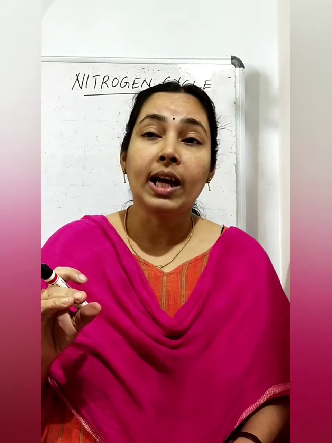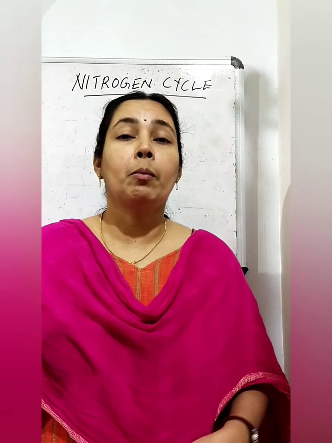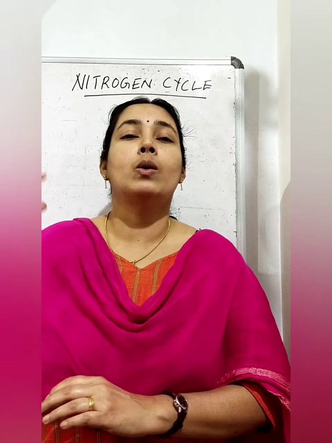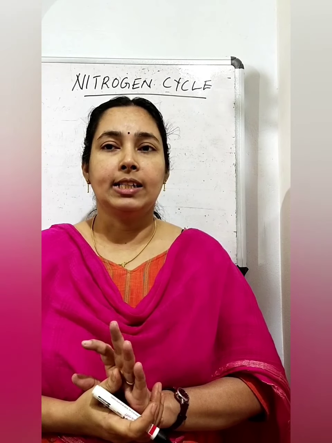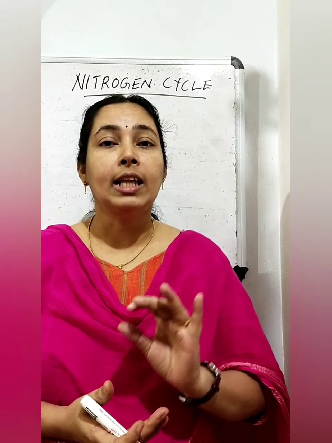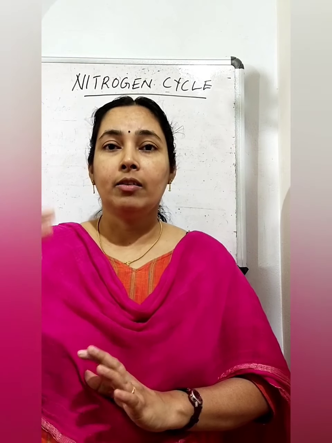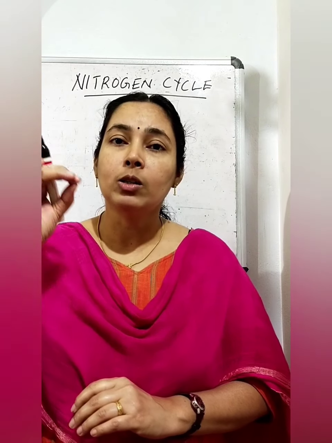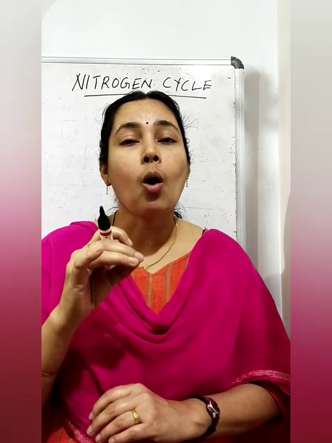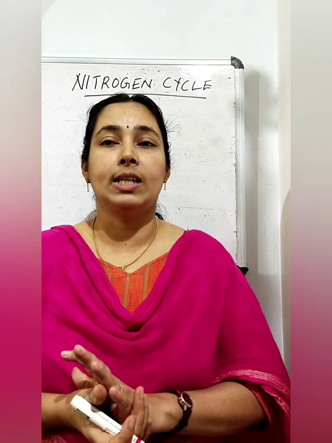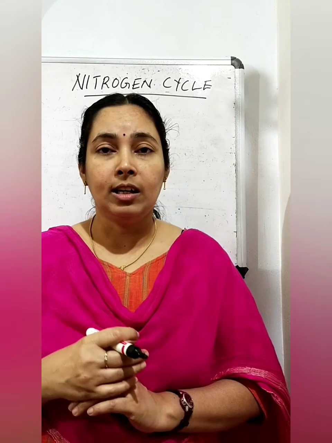Okay, so we know that nitrogen gas makes up about 78% of our atmosphere. That means the major constituent of air is nitrogen. Now we can look at how the amount of nitrogen in the atmosphere is kept constant. We know that it is 78%, but we are using it and also it is kept constant. So how the amount of nitrogen in the atmosphere is kept constant, that we can learn now.